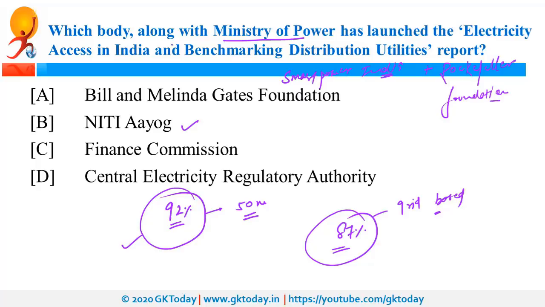Now coming back to NITI Aayog. So NITI Aayog is the successor of Planning Commission. It is an executive body. Prime Minister is the ex-officio chairperson of NITI Aayog. Recently, NITI Aayog was in news because of its collaboration with AWS, that is Amazon Web Services. So, with the help of Amazon Web Services, NITI Aayog is going to set up Frontier Technologies Cloud Innovation Center.